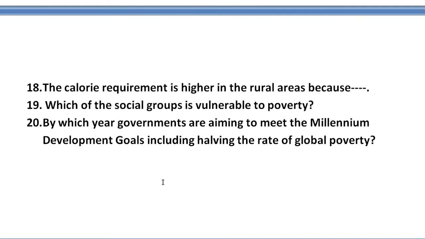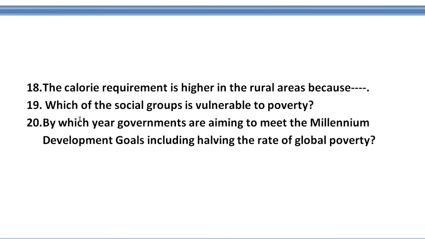Question number 18 is saying: the calorie requirement is higher in rural areas because... You have to write what the reason behind that is. It is believed that the calorie requirement should be higher, especially in rural areas. So what is the reason behind that? Maybe they are doing more hard work, whatever you think related to this chapter, whatever you have read. That is the correct answer.